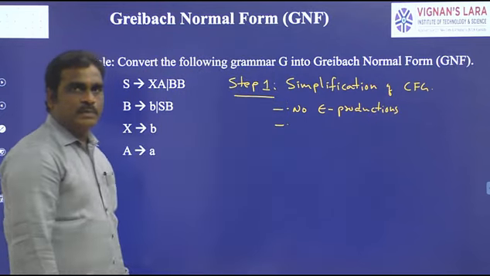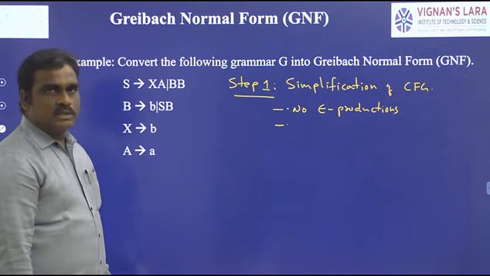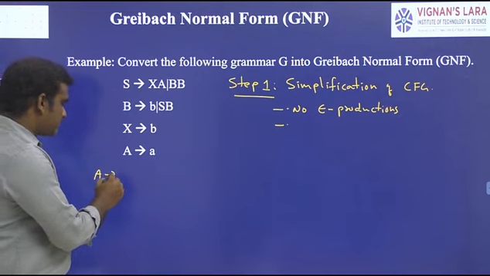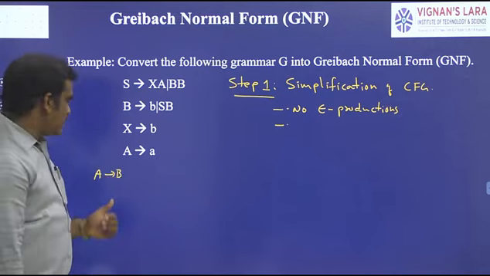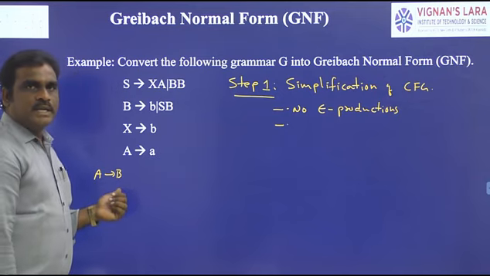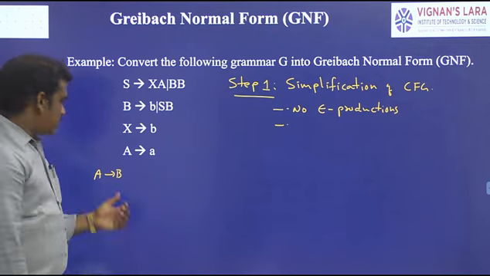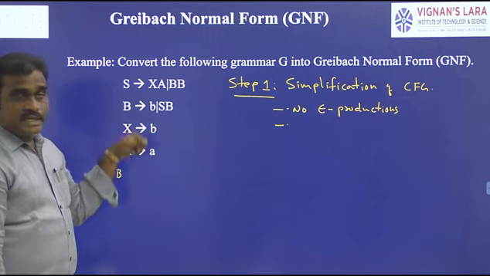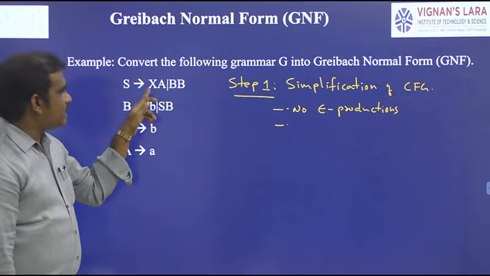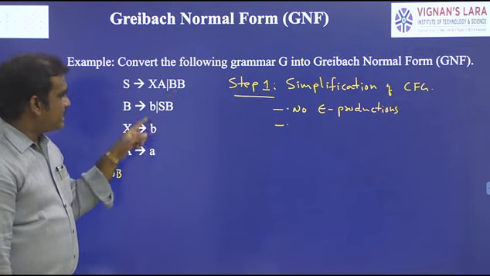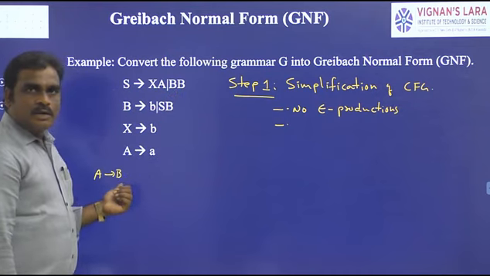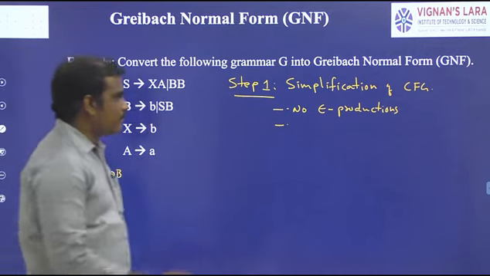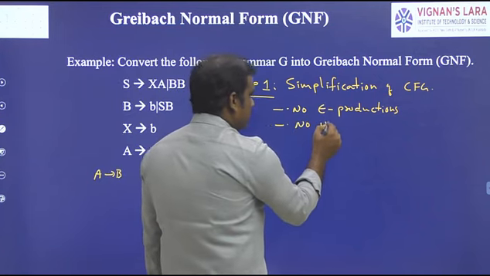And the second point is unit productions. All of you know that a unit production is of the form A to B. That means the production's left hand side and right hand side contain single non-terminal symbols. This type of production we call a unit production. If you observe the given context-free grammar, the right hand side has 2 non-terminals or a single terminal symbol. But we need a single non-terminal symbol. So there is no unit production.